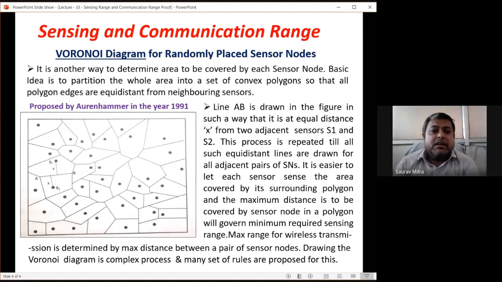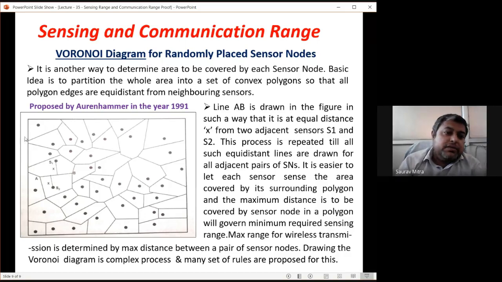Now there is something called randomly placed sensor nodes by Voronoi diagram. So what is a Voronoi diagram? Sensing and communication range. It is another way to determine the area to be covered by each sensor node. So one area is given, and the area is automatically divided. These divisions are done randomly. Now, if you are doing this kind of random division, how is the sensor node to be placed? This is given by the Voronoi diagram, which is actually a convex polygon rule. So this is a polygon, this is a polygon, okay, so this is a polygon kind of a thing.